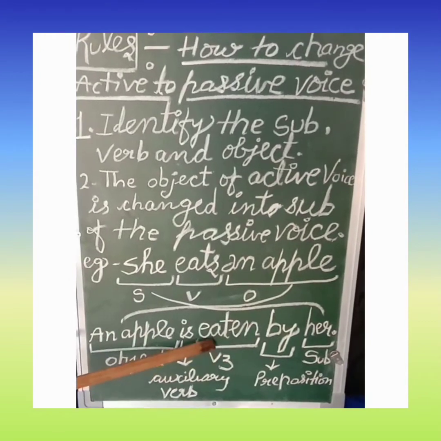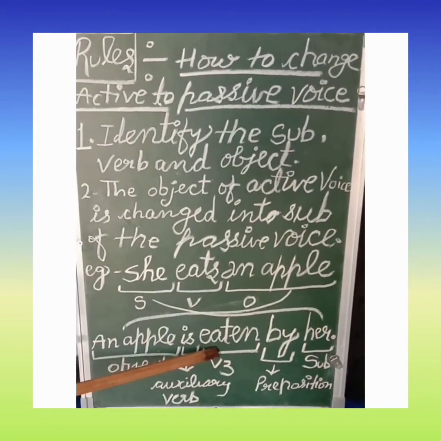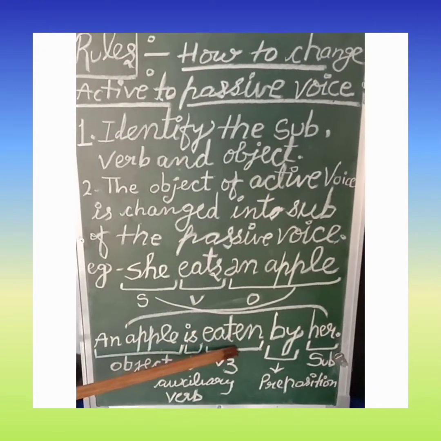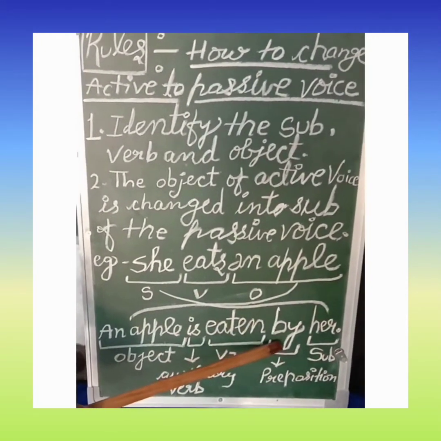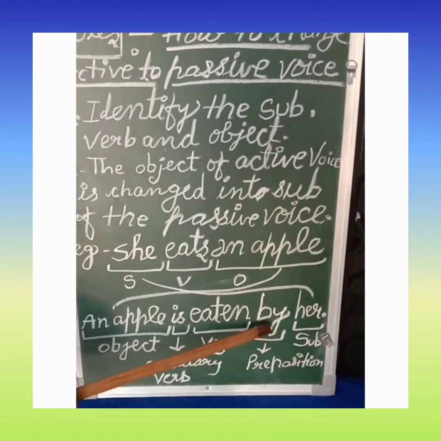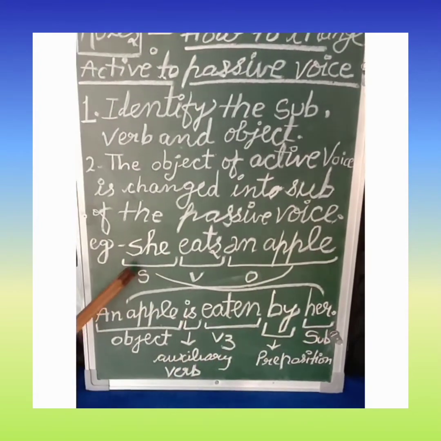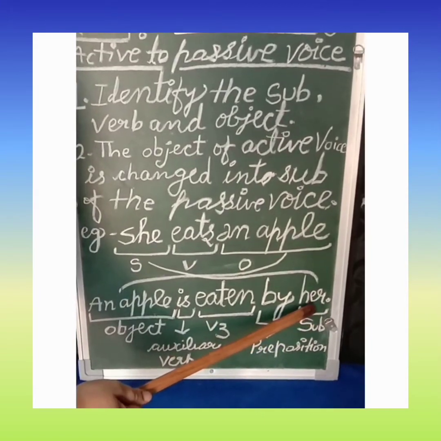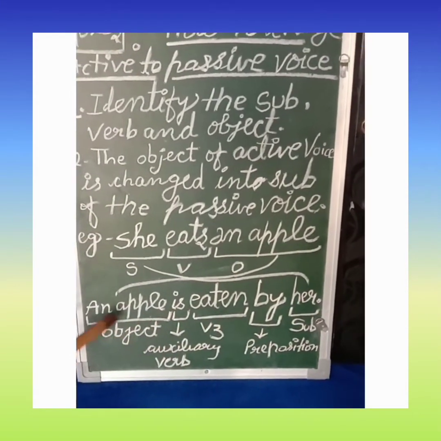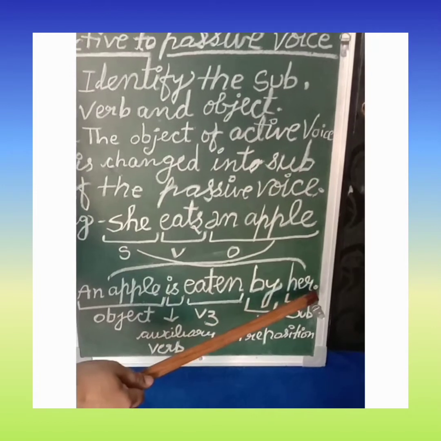So, the third form of verb eat is eaten. An apple is eaten. After that, we will use the preposition by in all the sentences of passive voice. And the subject of the active voice will become the object of the passive voice. An apple is eaten by her.